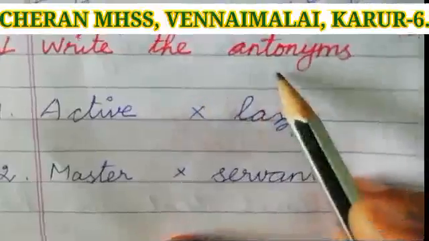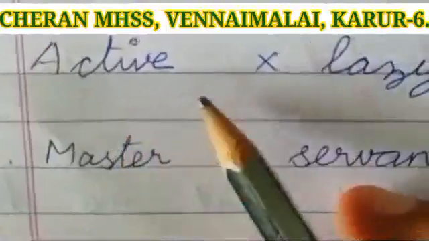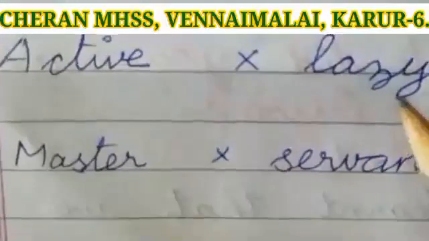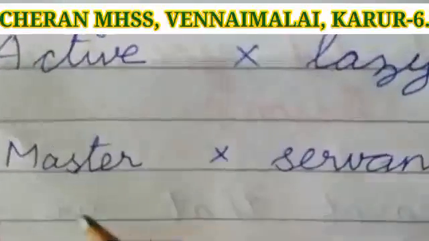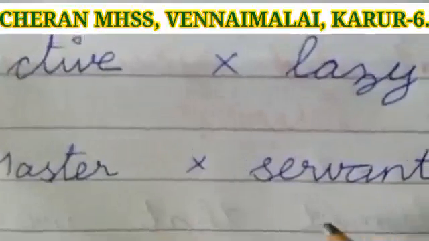Then Roman number 7, write the antonyms. First one, active. Active opposite lazy. L-A-Z-Y, lazy. Second one, master. Master opposite servant.